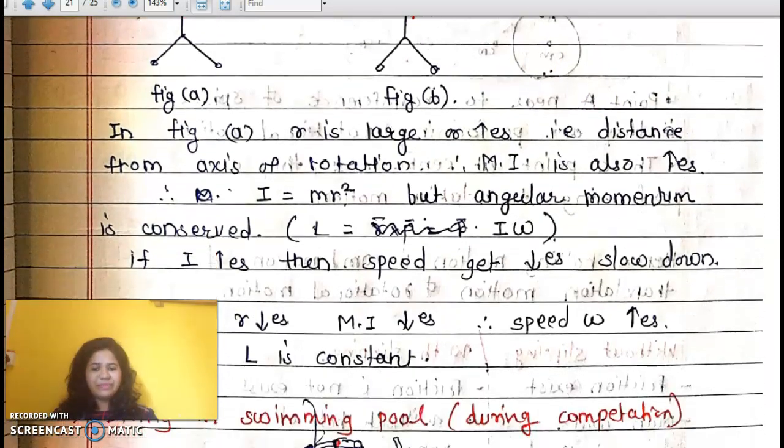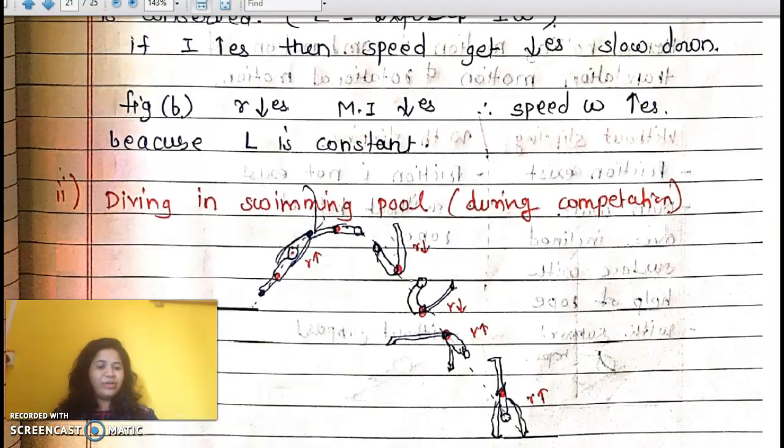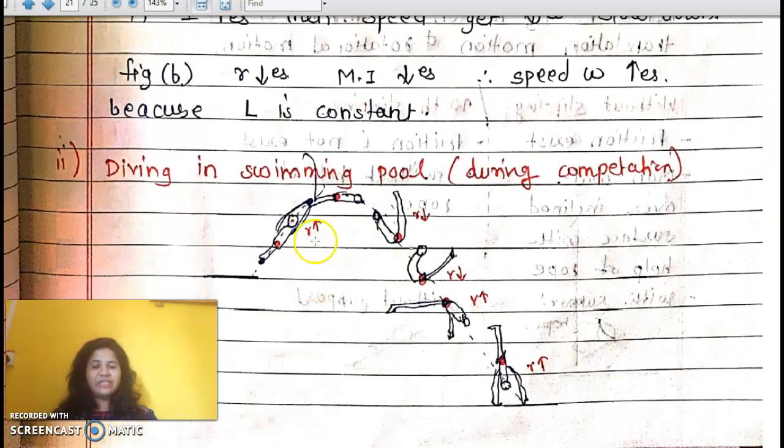Similarly, the second application is diving in a swimming pool. During competitions, the diver takes more and more turns at some heights. If the radius is small, then the speed increases, and that's why the diver turns.